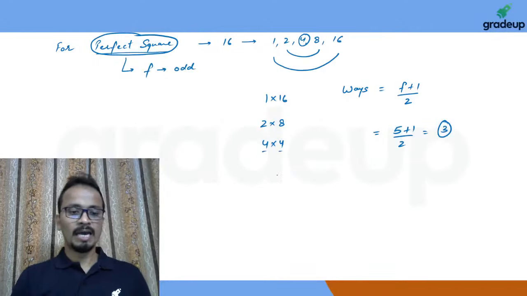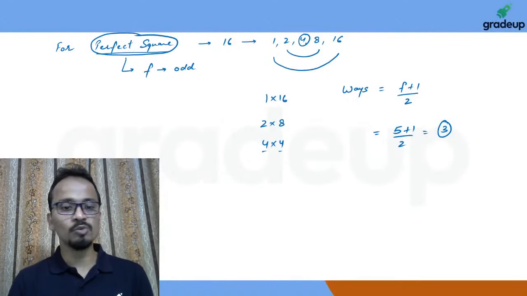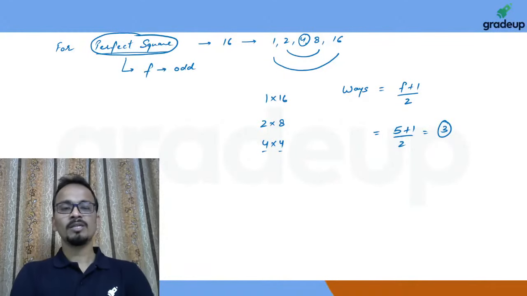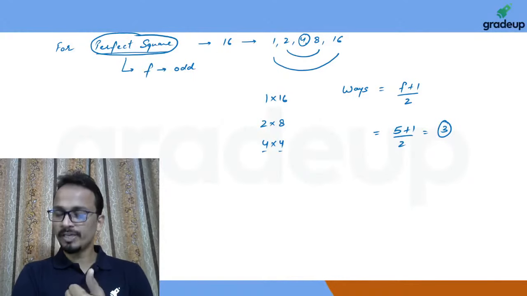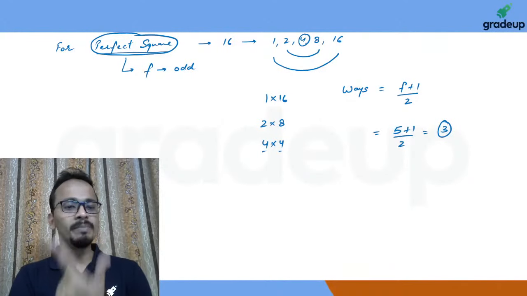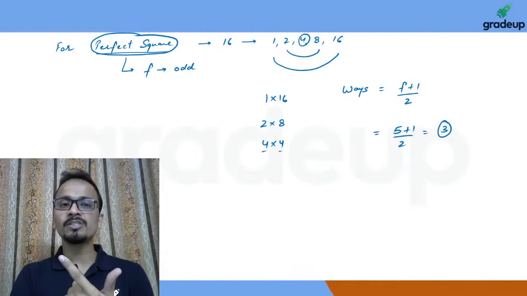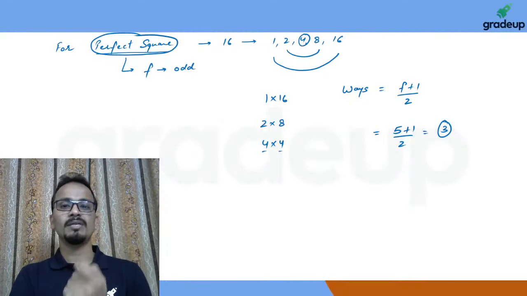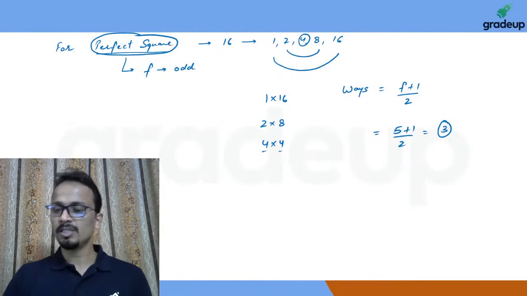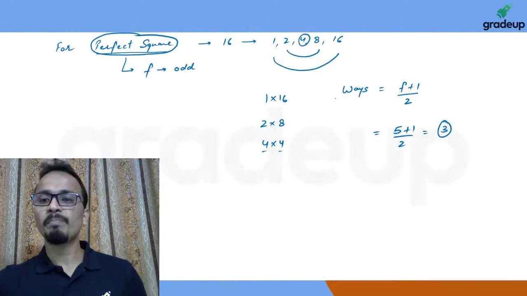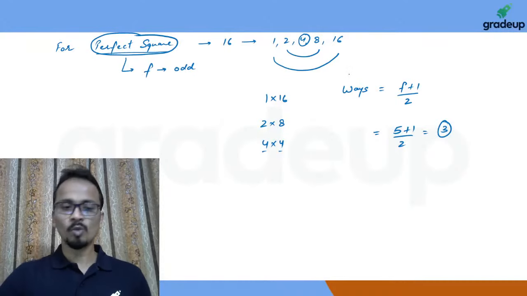Am I clear? So yes, Raj, 5 was not divisible by 2, so that is why we have done this. 16 was a perfect square, so the number of factors will be an odd number. So the number of ways of writing this number as the product of two factors will be f plus 1 divided by 2, where f is the number of factors.